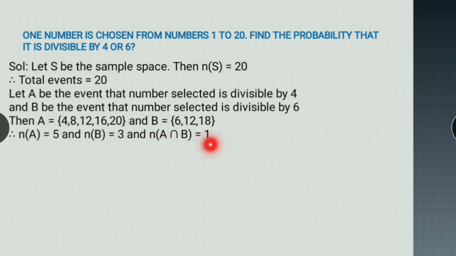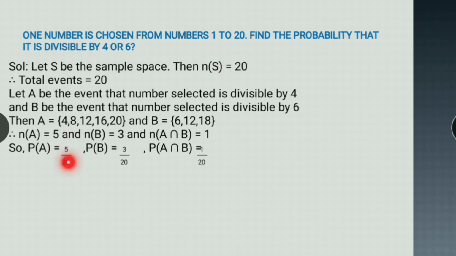What is common between both of them? Common between both is 12 only. So the number of elements in A intersection B is 1. So probability of A will be 5 by 20, because favorable for event A is 5 and total events are 20. For B it will be 3 by 20, and for the intersection it will be 1 by 20.